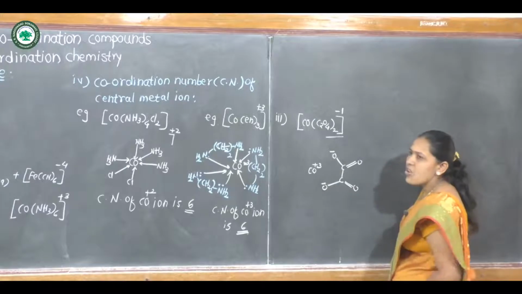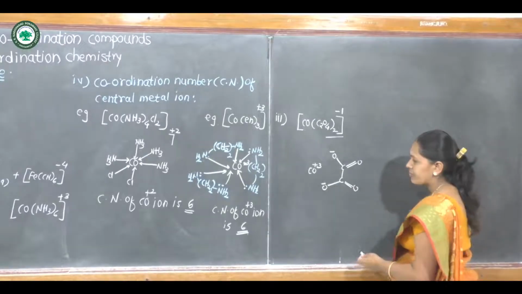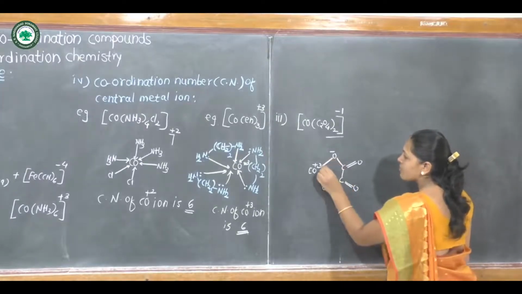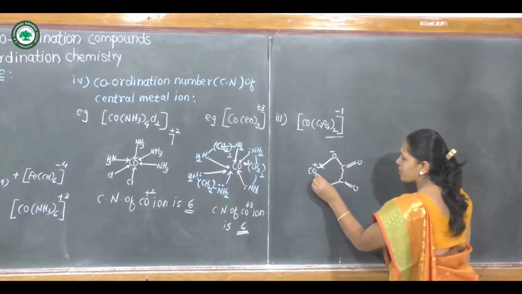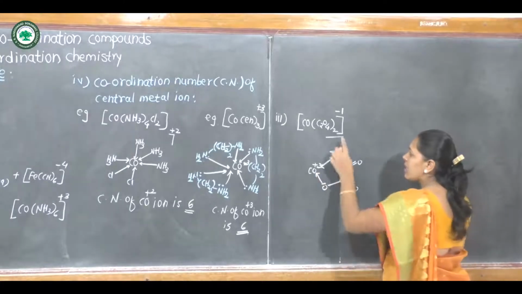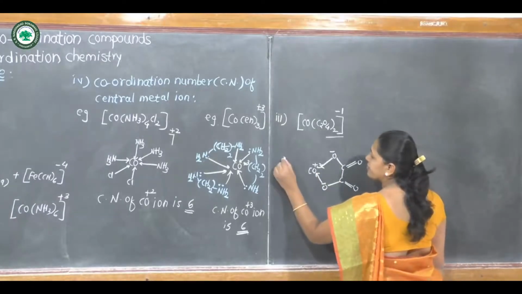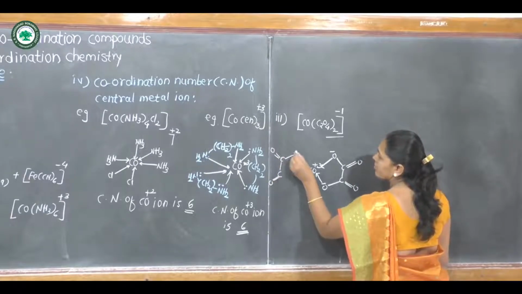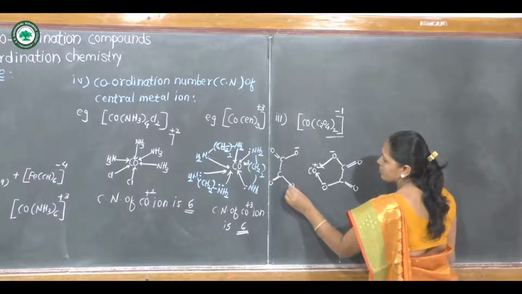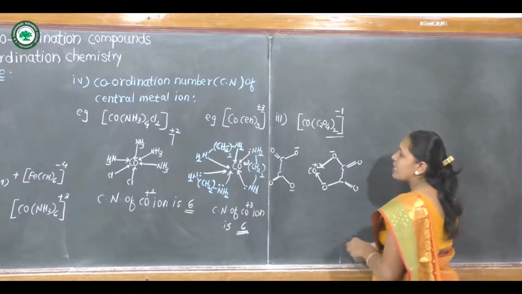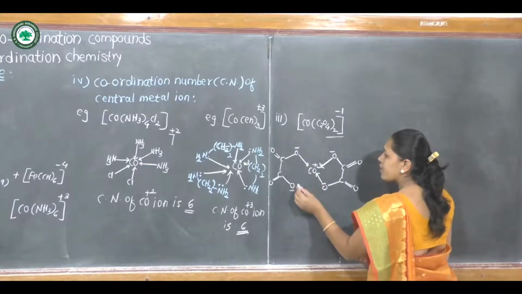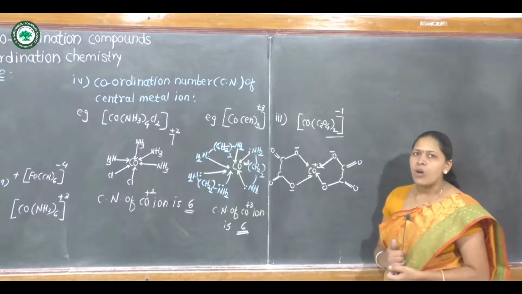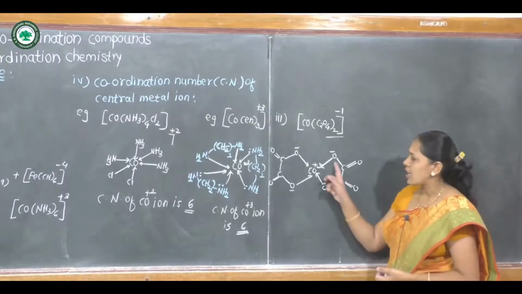This negatively charged oxygen can donate an electron pair to the central metal ion and form 2 coordinate bonds. Similarly, the second oxalate ligand also donates 2 electron pairs. Therefore, the number of electron pairs involved in formation of coordinate bonds is 4.